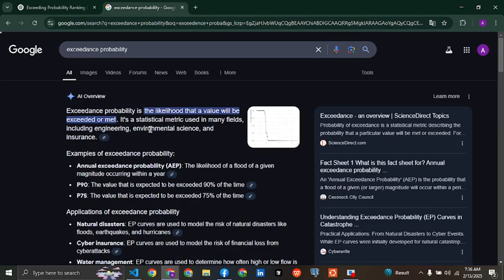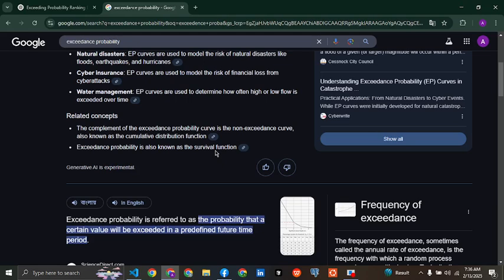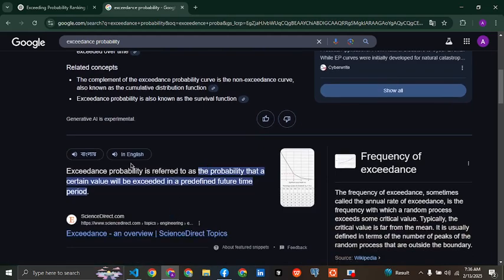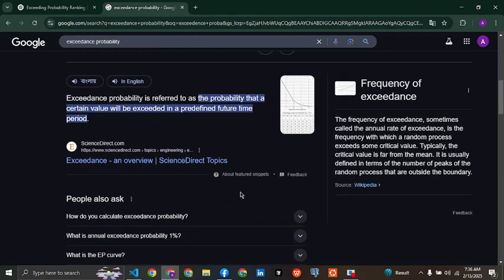In environmental science, exceedance probability is the probability that a certain value will be exceeded in a predefined future time period. The frequency of exceedance, sometimes called the annual rate of exceedance, is the frequency with which a random process exceeds some critical value.